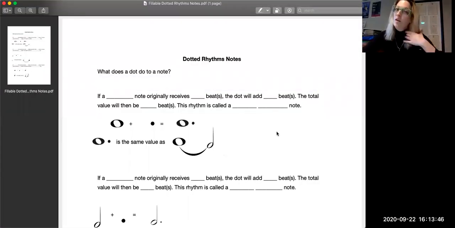We're going to talk about dotted rhythms now. So I'll go ahead and pull up the fillable dotted rhythms notes, which is what you should have also from my MCPS classroom. And it just looks like this.